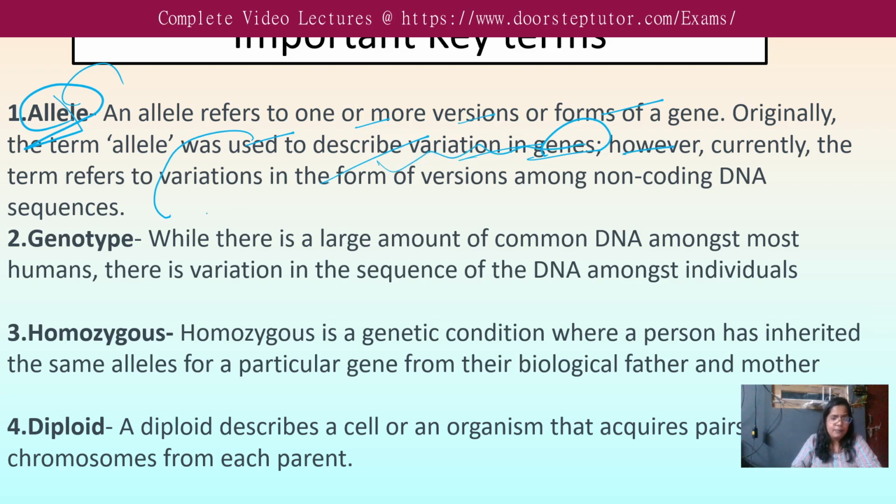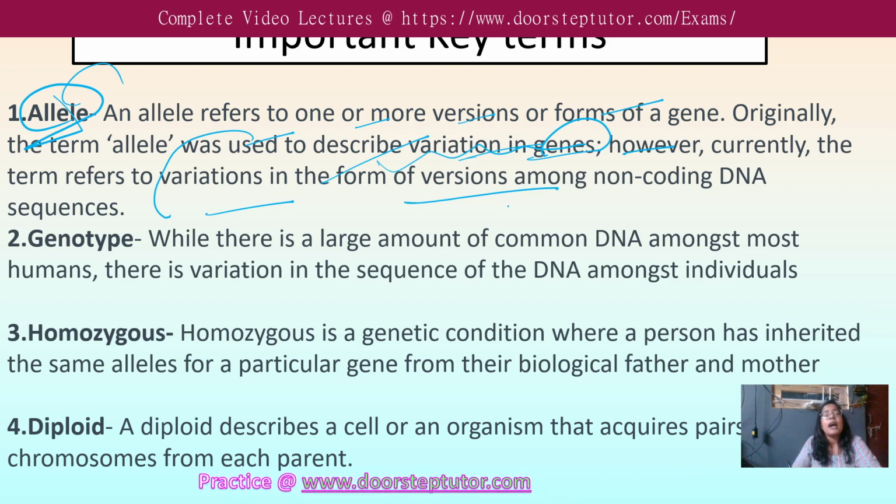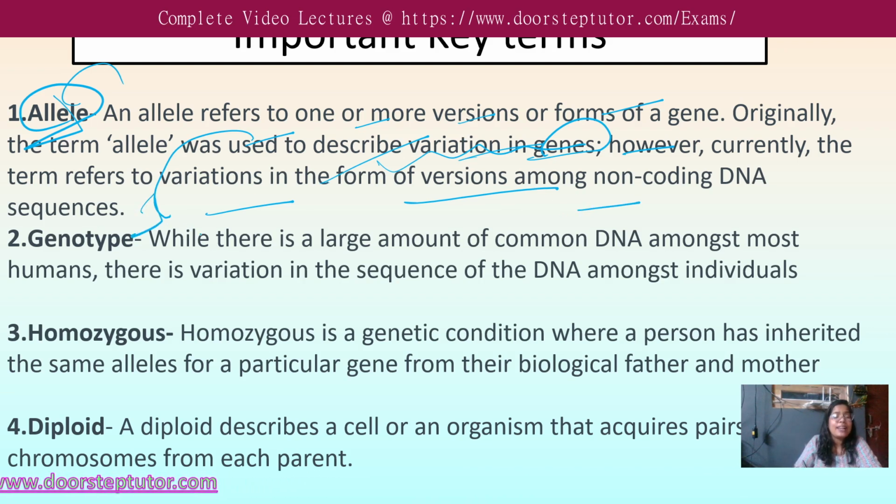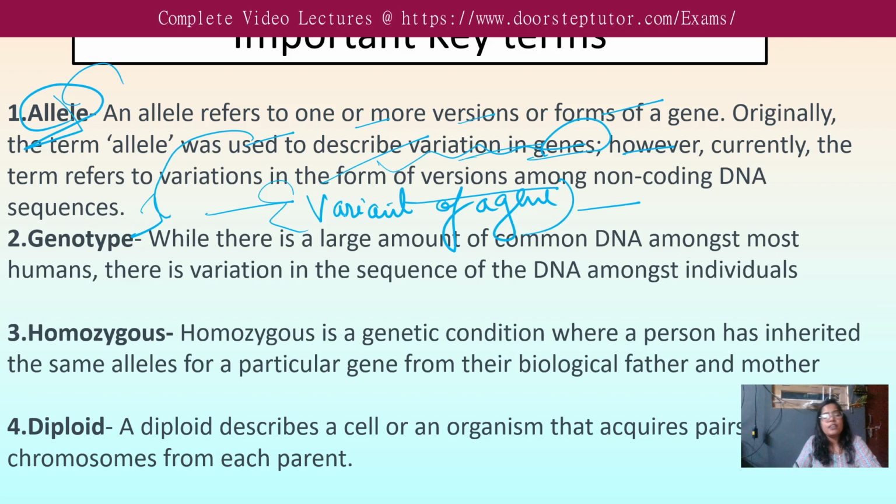However, currently the term refers to variation in the form of a version. So your brother is a version, a variation in form of structure, height, color, eye color, hair color, among the non-coding DNA sequences. So an allele is a variant of a gene. We can say allele is a variant of a gene.